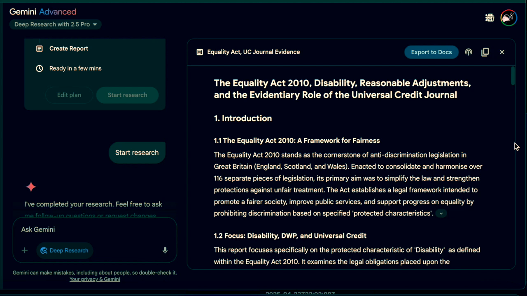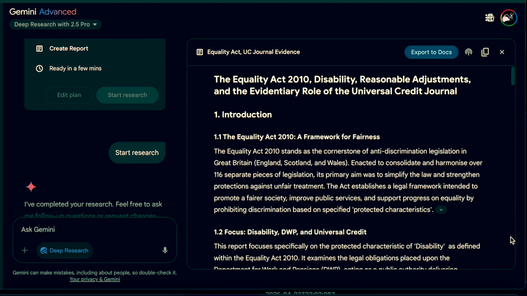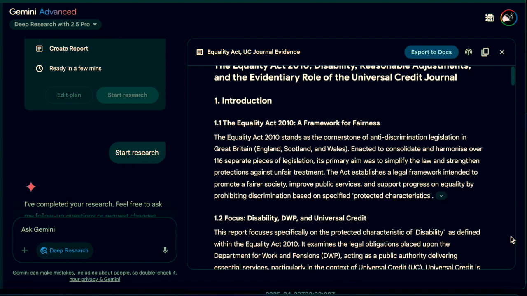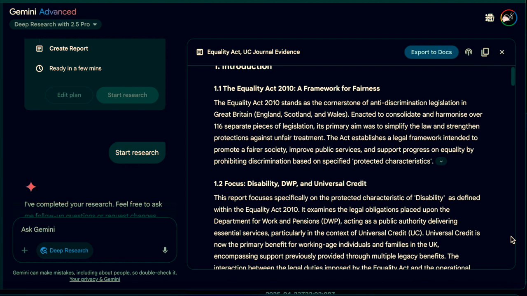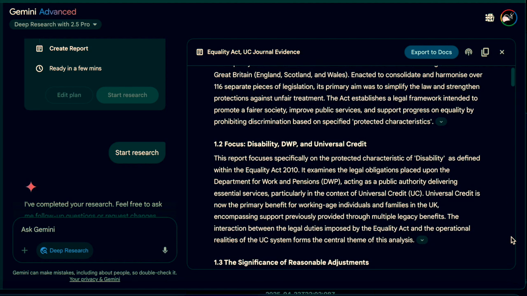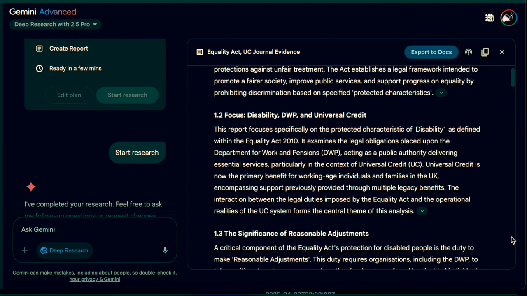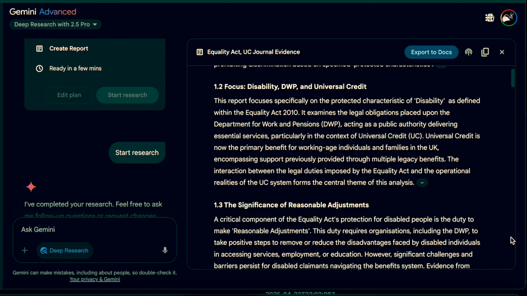The Equality Act 2010, a framework for fairness. The Equality Act 2010 unified over 116 prior statutes into a single anti-discrimination framework, establishing legal protections across 9 protected characteristics to promote fairness in services, employment, education, and housing.